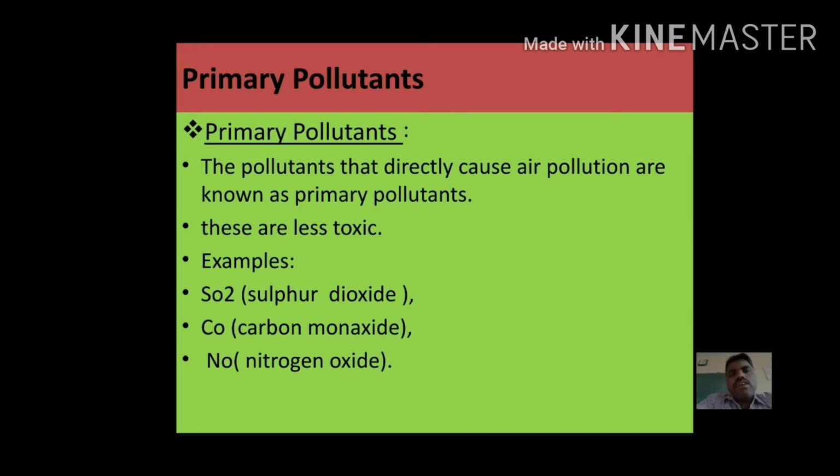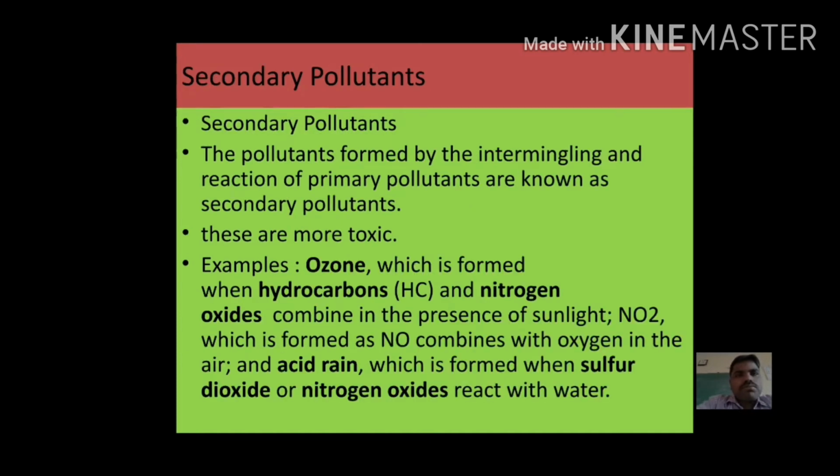These are examples of primary pollutants. They directly cause air pollution without reacting with any other elements or substances. Any substance that directly causes pollution is called a primary pollutant. Next one is the secondary pollutants.